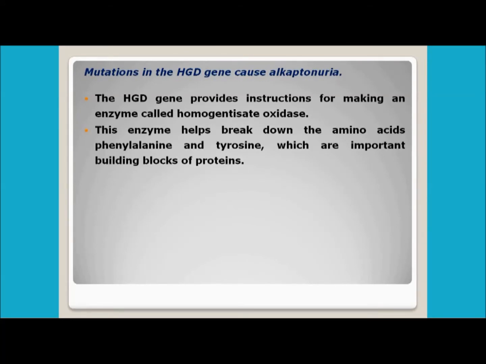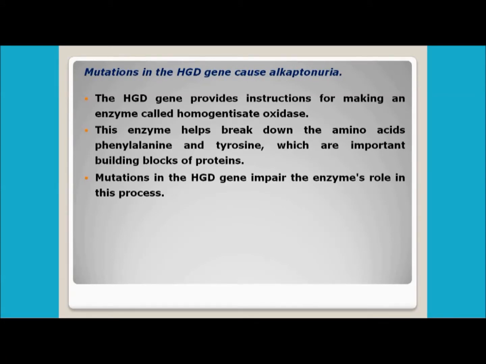Now this enzyme helps in the breakdown of phenylalanine and tyrosine. How do they get broken down? We know that phenylalanine gets converted into tyrosine, and this tyrosine finally gets converted into homogentisic acid, right? So once this homogentisate oxidase is affected, it indirectly affects the metabolism of phenylalanine as well as tyrosine. And we know that phenylalanine and tyrosine are important building blocks of different proteins in the human body, right? Now mutation in the HGD gene impairs the enzyme's role in this process.